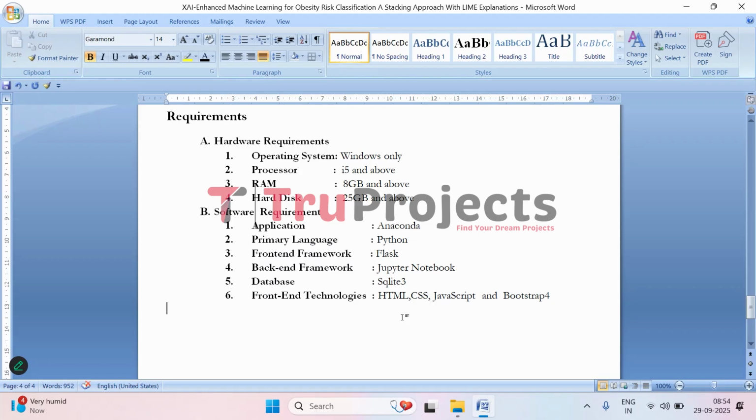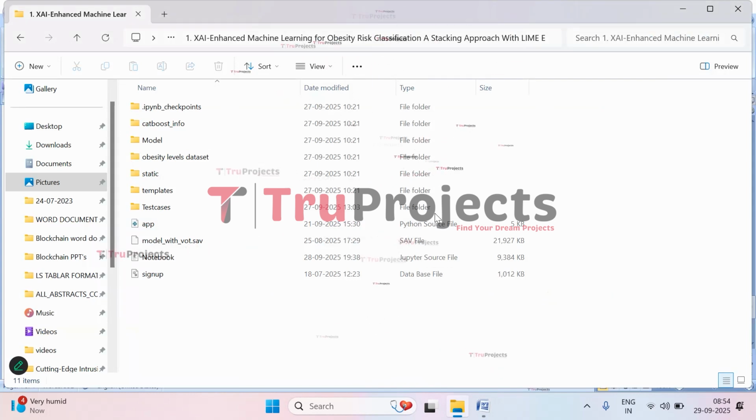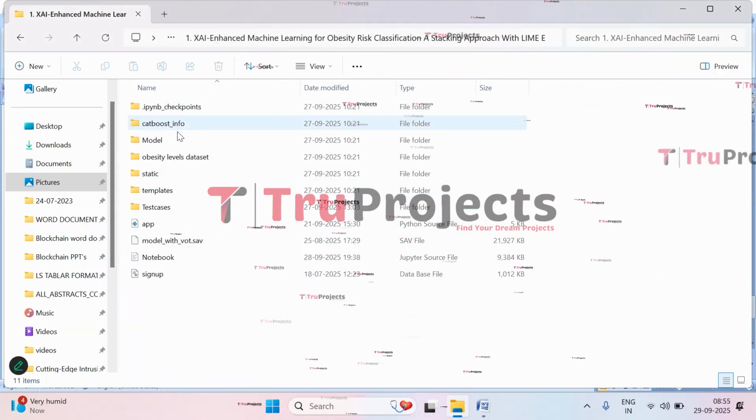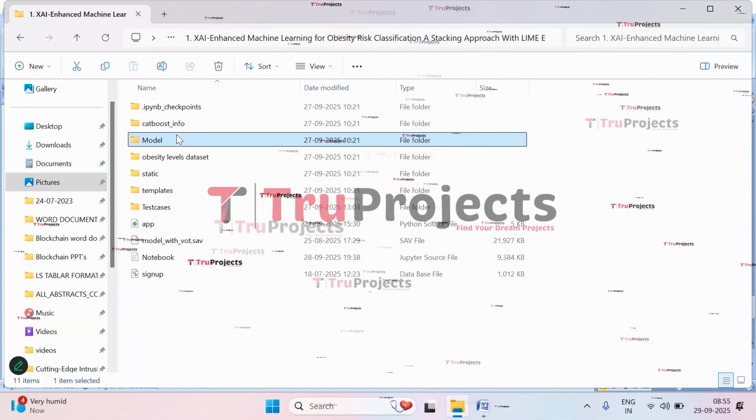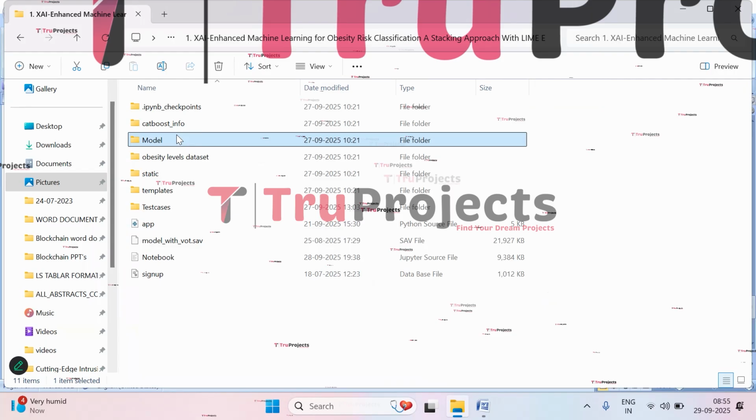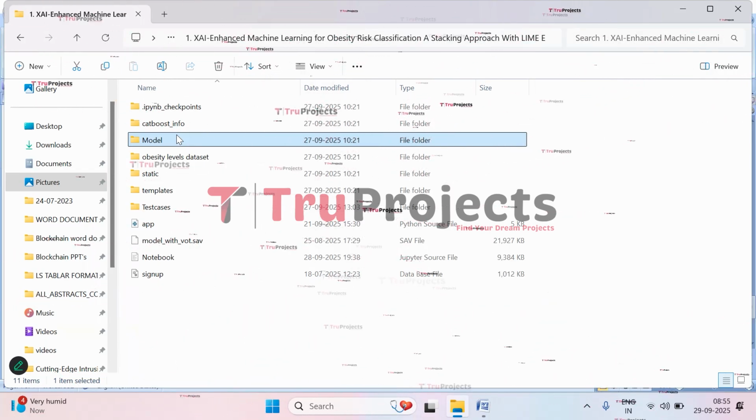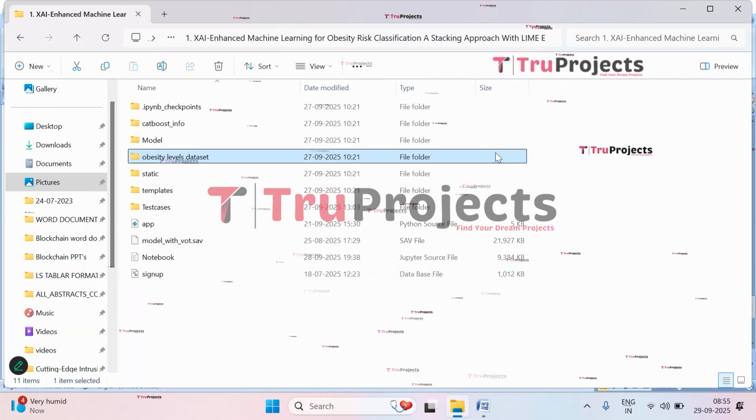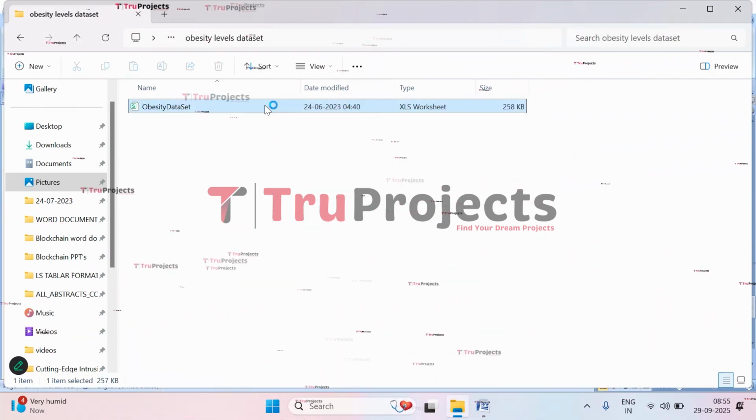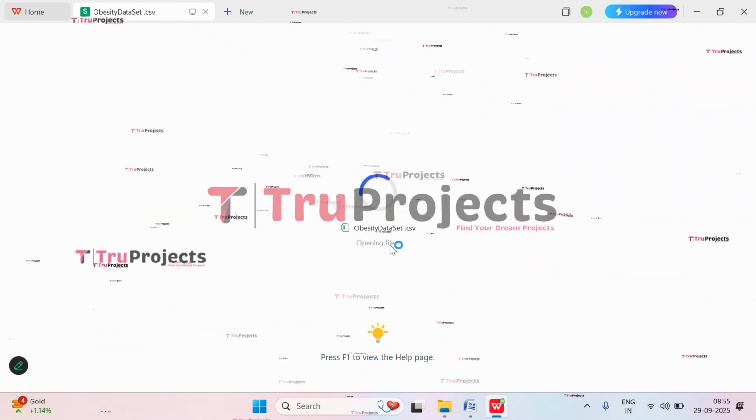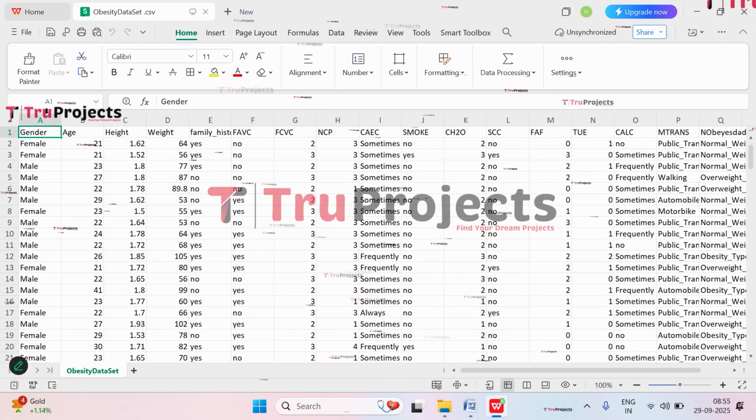Now let us execute. To execute, open the code folder that contains source code files. So these are the source code files of this project. Let's understand what these are. Here we have the model folder in which we have algorithm information stored in .h5 files, numpy files, and pickle files, and they will be loaded into the project code during runtime of the application. And here we have the obesity level data set. This is the data set that we have used in this project to predict whether the person is obese or not. It's opening.